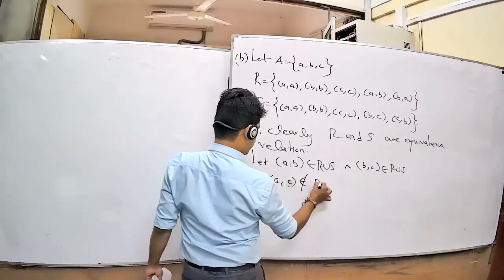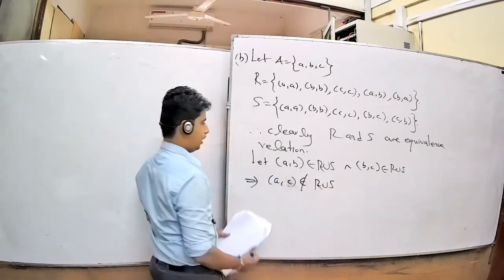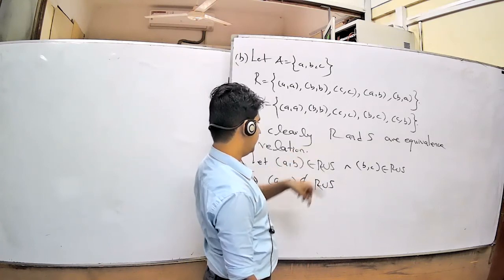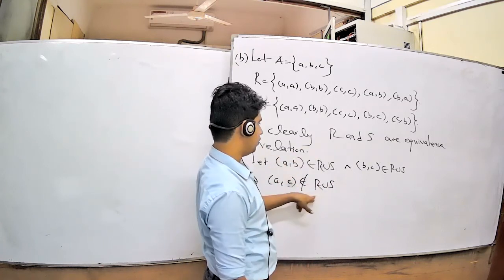(A, C) does not belong to R union S. If (A, B) is there and (B, C) is there, then for R union S to be transitive, (A, C) should be there.